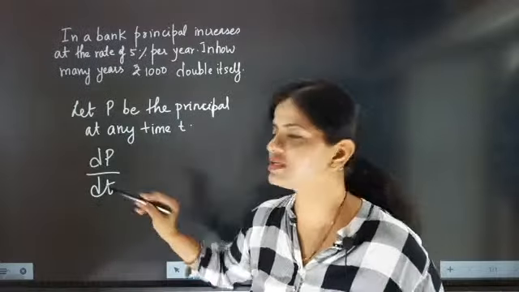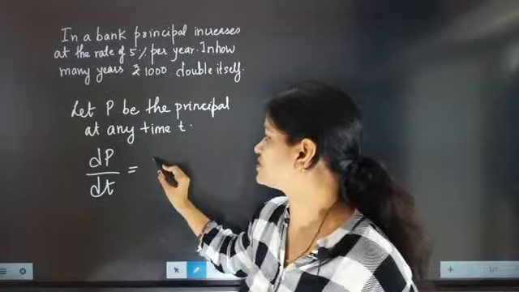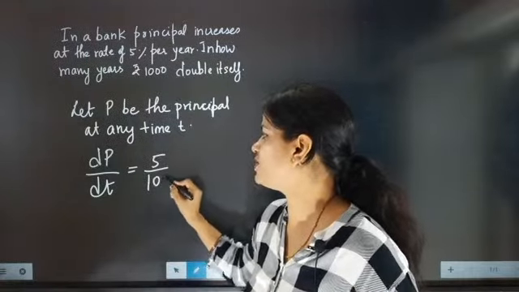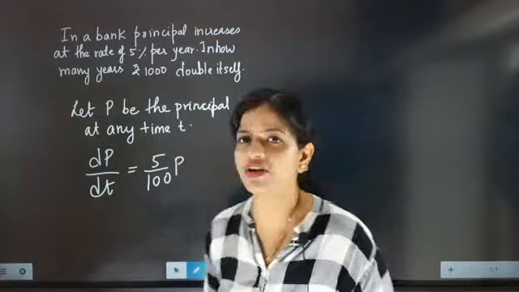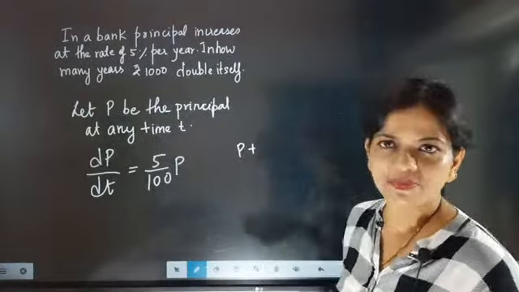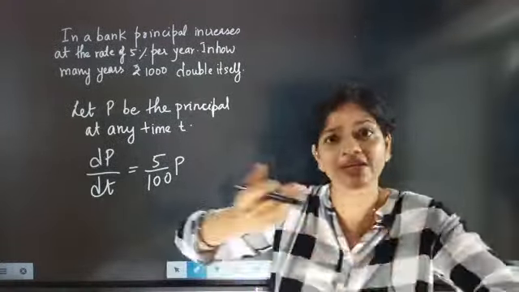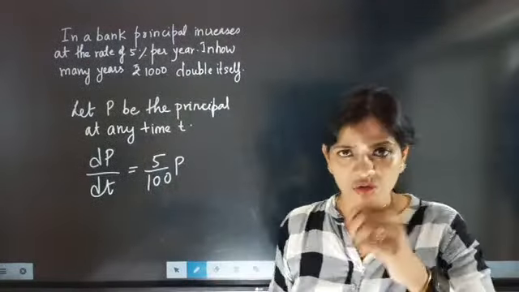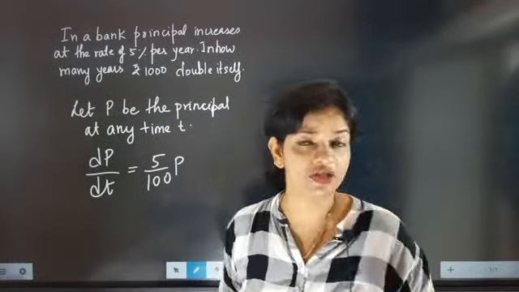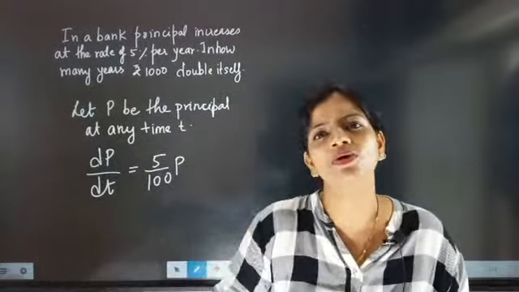The increment in principal is 5%. So 5% of P will become 5 by 100 P. So rate of change of principal with respect to time will be 5%. Every time it is increasing how much?